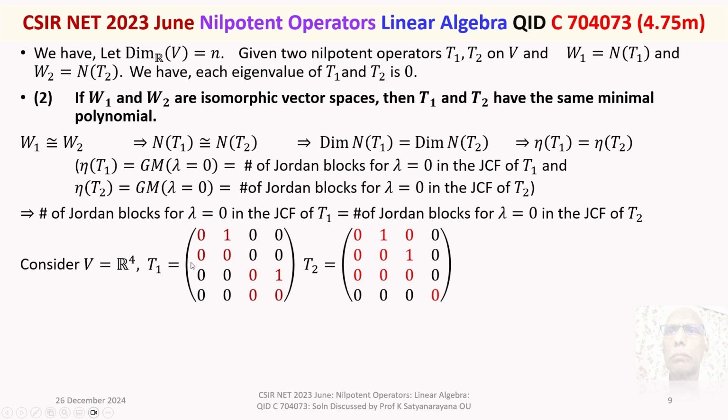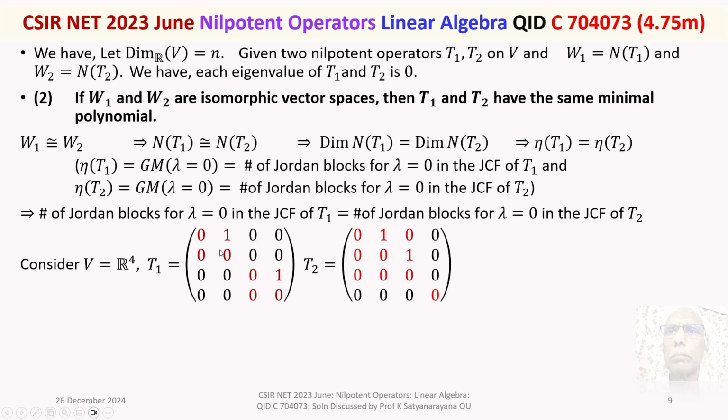It is the JCF of T1 in which we find 2 Jordan blocks. And in T2 also we find 2 Jordan blocks corresponding to lambda equal to 0. Right? The number of Jordan blocks are the same.